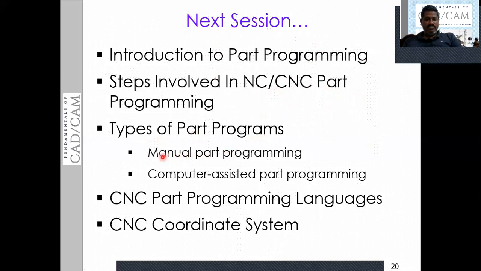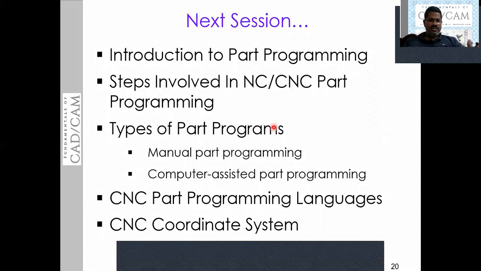Then the types of part programs: we will see how many ways we can write part programs, maybe manual type or computer assisted part programming. We will see the different part programming languages used outside. Then we will see the coordinate system. Finally, if time permits, we will go beyond this topic also. These are the tentative topics that we are going to cover in the next session.